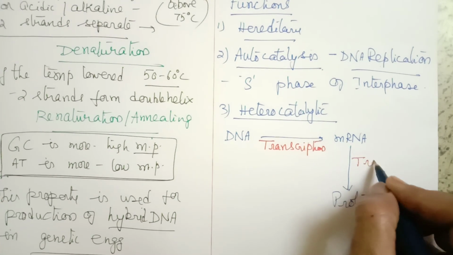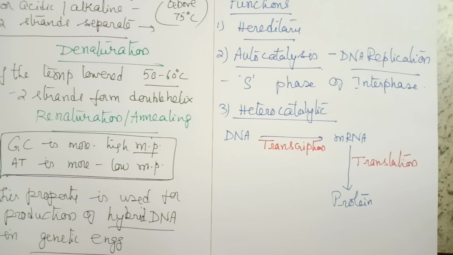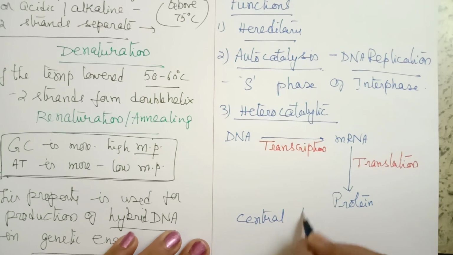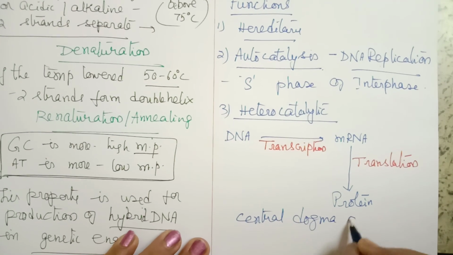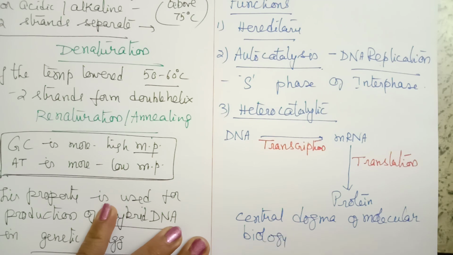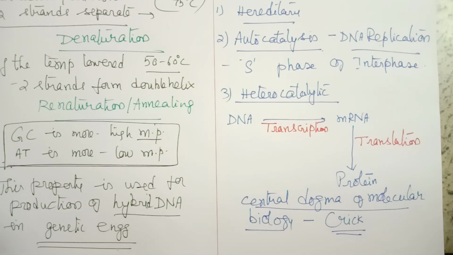This is called translation. So this DNA to protein flow, transcription and translation, is also called the central dogma of molecular biology. Dogma means a principle. It was called the Central Dogma of Molecular Biology by Crick.